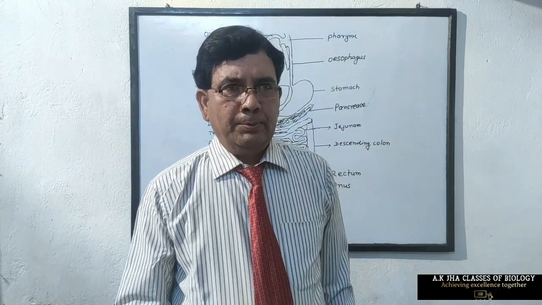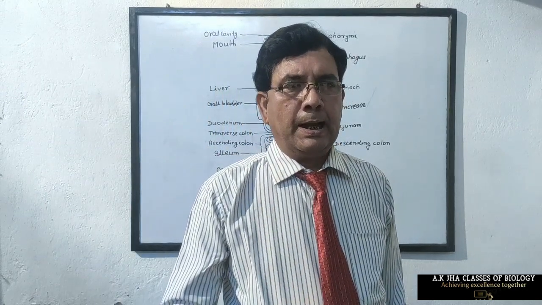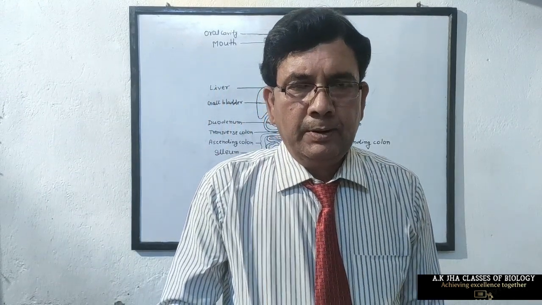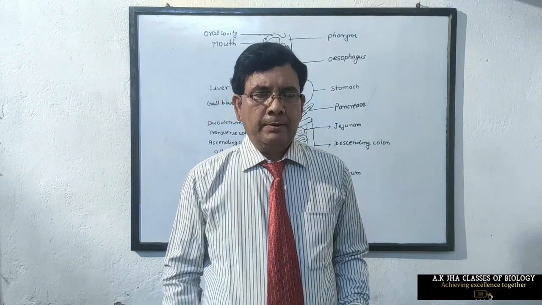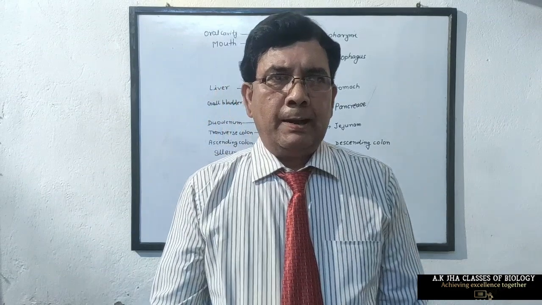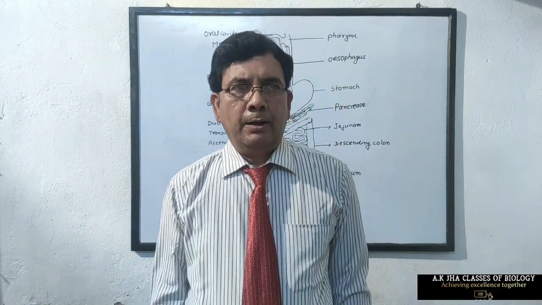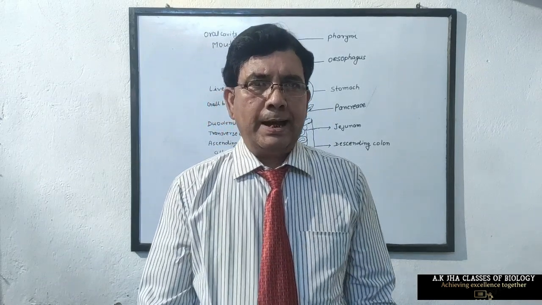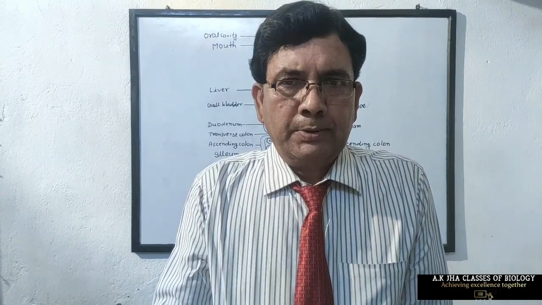Now, the teeth of human beings are heterodont, that means different types of teeth are present. They are also thecodont, that means teeth are present in sockets of the jaw bone of the upper and lower jaw. The teeth of human beings are diphyodont, that means they appear 2 times.